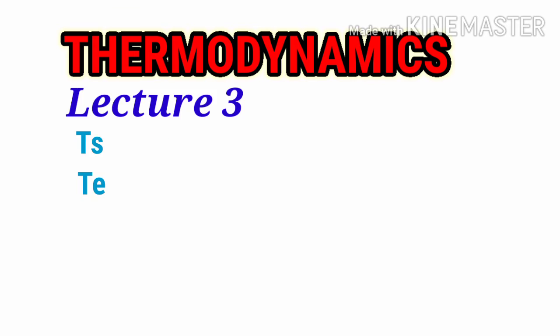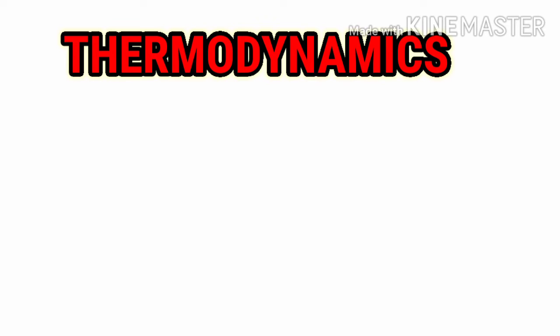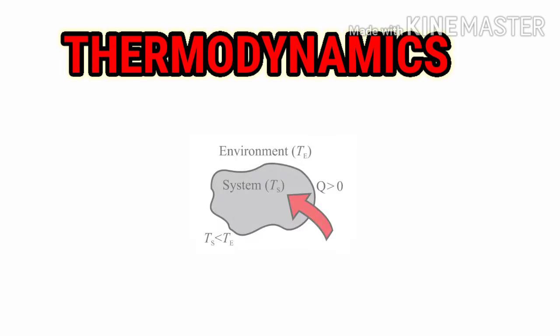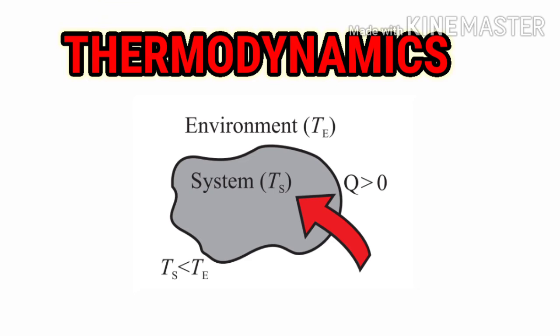Along with that, we saw how heat transfer takes place between the system and the surroundings when Q is positive. What is meant by Q? Q is nothing but the transfer of heat between the system and the surroundings. After that, we saw how energy flows into the system from the environment. How is Q transferred? From the environment into the system.